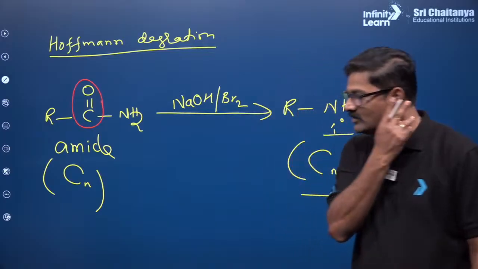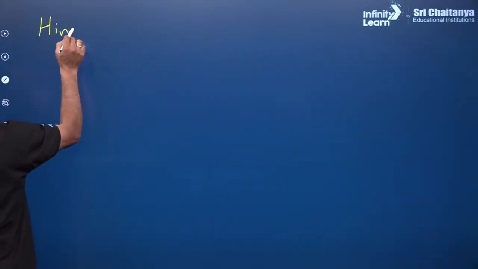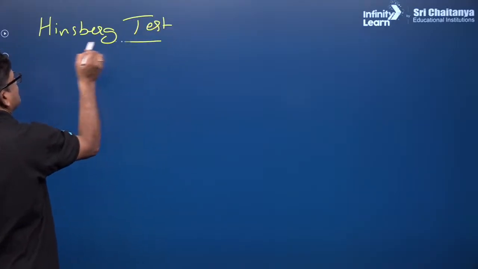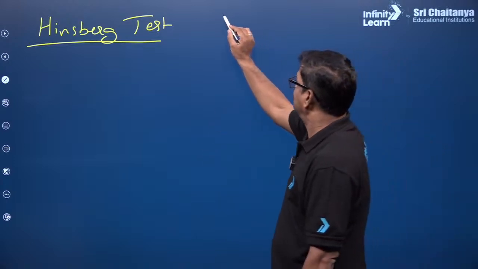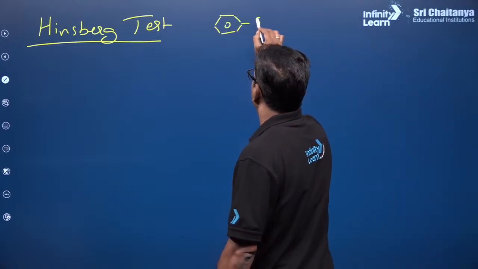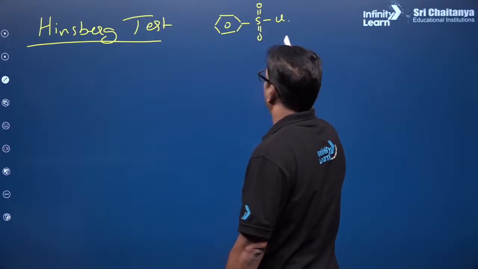And also I want to talk about the Hinsberg test. The Hinsberg test is used for distinction between primary, secondary and tertiary amine. This is what is called benzene sulfonyl chloride.